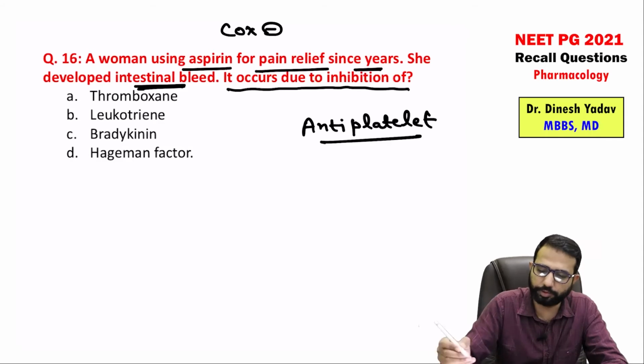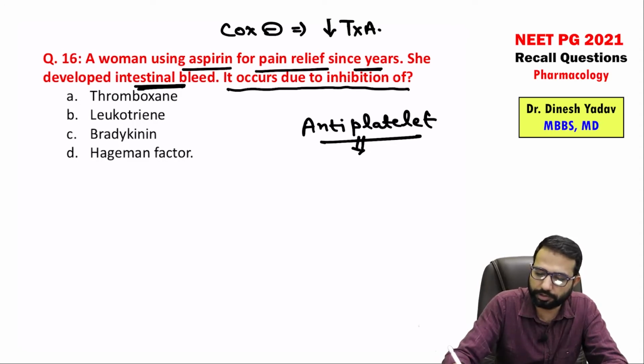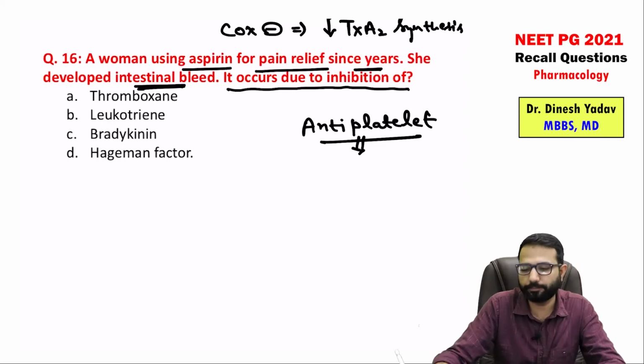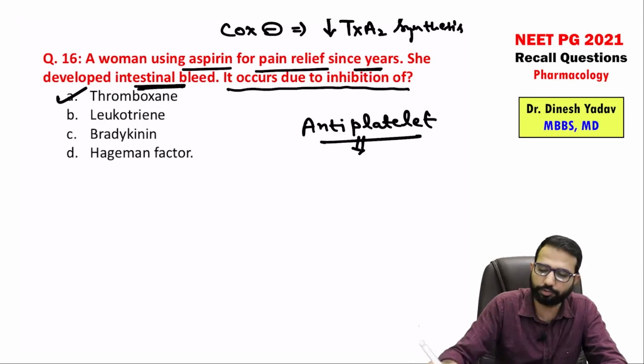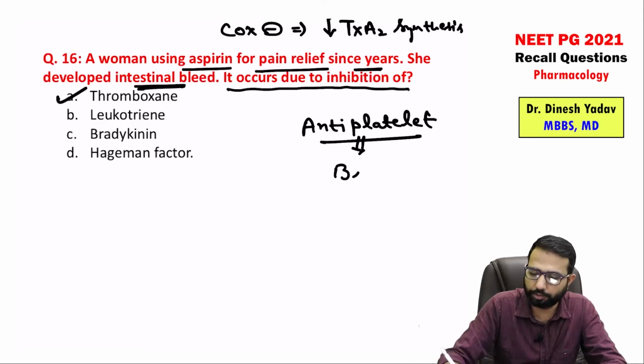And how does aspirin cause the antiplatelet effect? Aspirin, by COX inhibition, decreases the thromboxane synthesis, and because of that it causes the antiplatelet effect. So decreased thromboxane synthesis leads to antiplatelet effect, and that leads to bleeding due to aspirin.